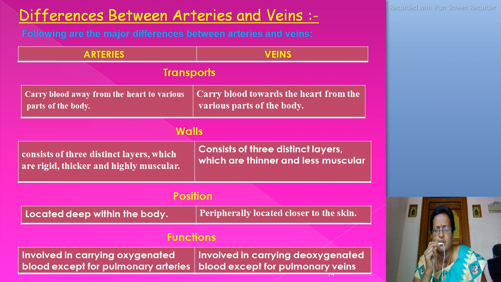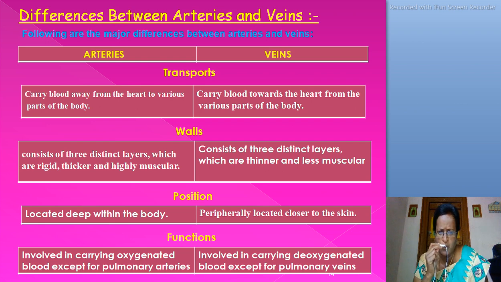First, according to transport, arteries carry blood away from the heart to various parts of the body. According to transport, veins carry blood towards the heart from the various parts of the body. According to walls, arteries consist of 3 distinct layers which are rigid, thicker and highly muscular. Veins consist of 3 distinct layers which are thinner and less muscular.